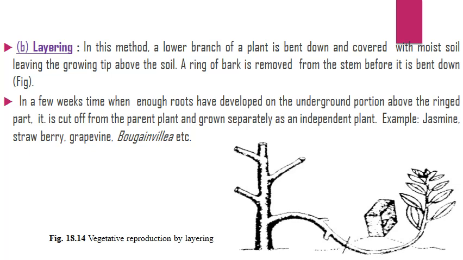Layering. In this method, a lower branch of a plant is bent down and covered with moist soil, leaving the growing tip above the soil. A ring of bark is removed from the stem before it is bent down. In a few weeks' time, when enough roots have developed on the underground portion above the ring part, it is cut off from the parent plant and grown separately as an independent plant. Example: jasmine, strawberry, grapevine, bougainvillea, etc.